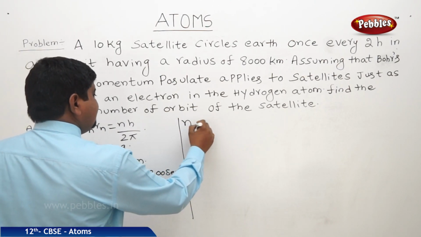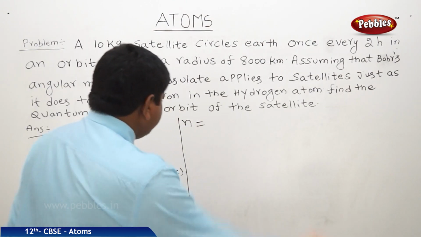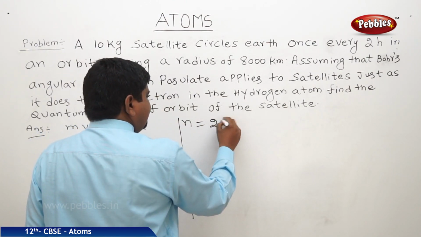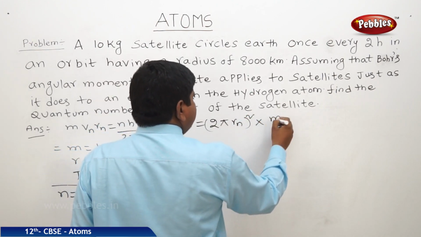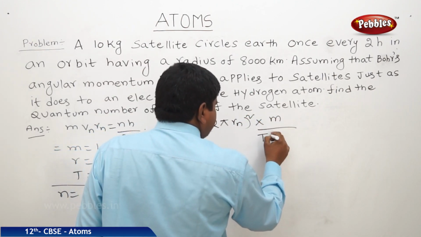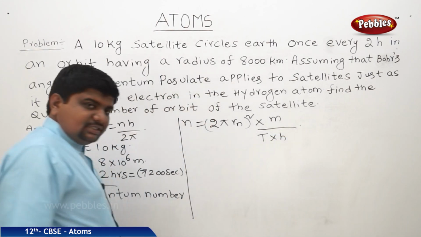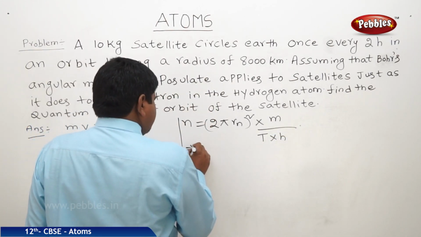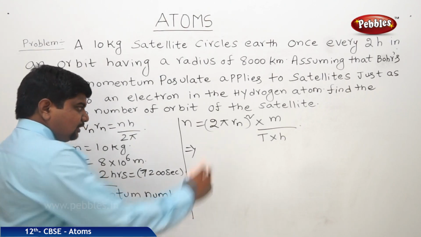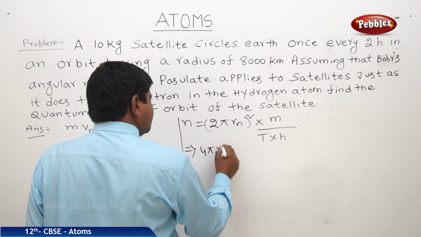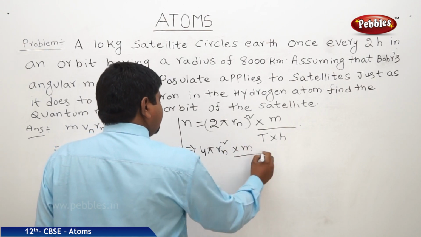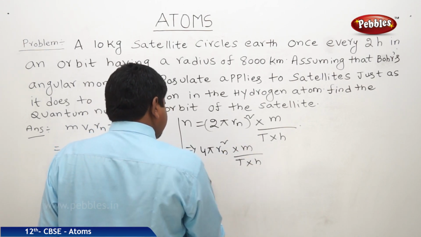Therefore, quantum number n is equal to 2 pi r_n whole square into m by time into Planck's constant. By substituting all the values, it is 4 pi r_n square into m by t into h.